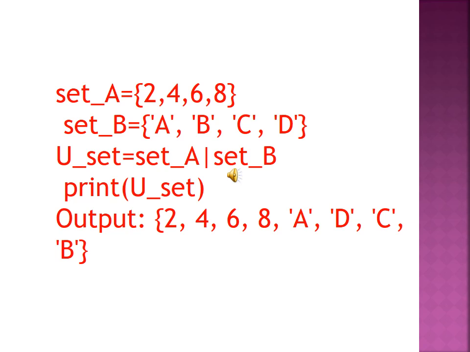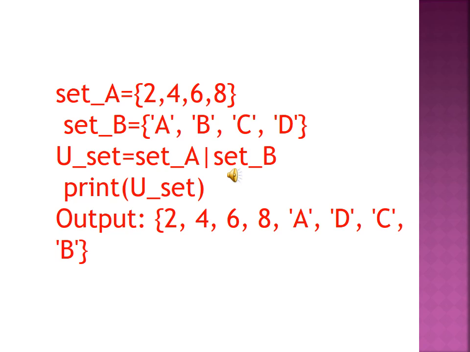Now, what is the output? 2, 4, 6, 8. Next A, B, C, D. This is your output. Okay. Next print U set. Okay, first set A is declared, set B is declared. After that U set, union set equal to set A, set B. Union set equal to set A, set B. Isn't it? So what do we do? We write the union to join the two.